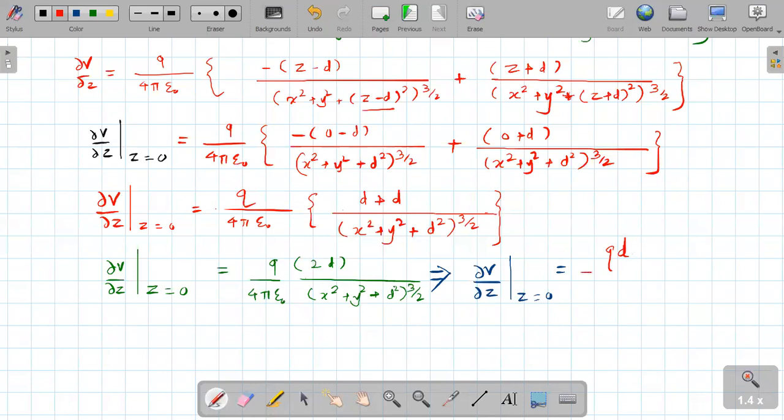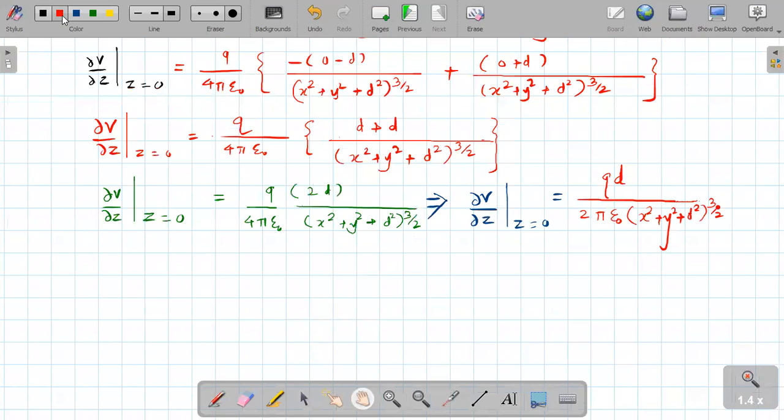Anyone? 2 pi epsilon 0 into bracket x square plus y square plus d square raised to 3 by 2. Understood? Means I will rewrite the same term here. Wait a minute.